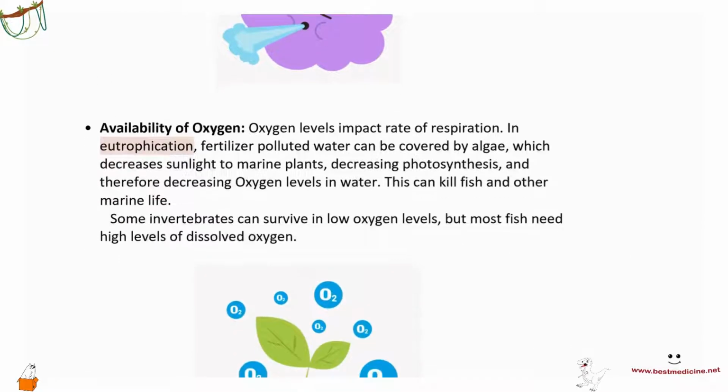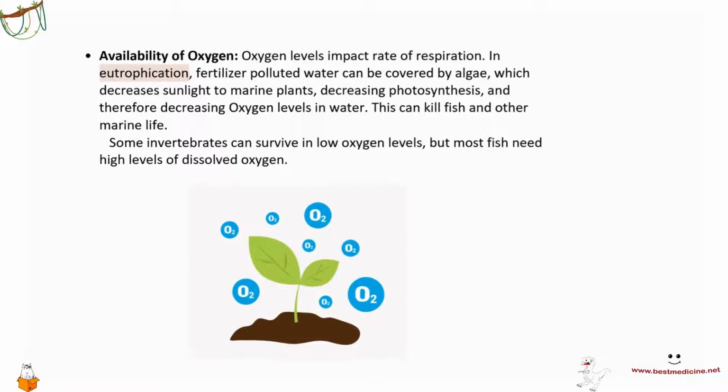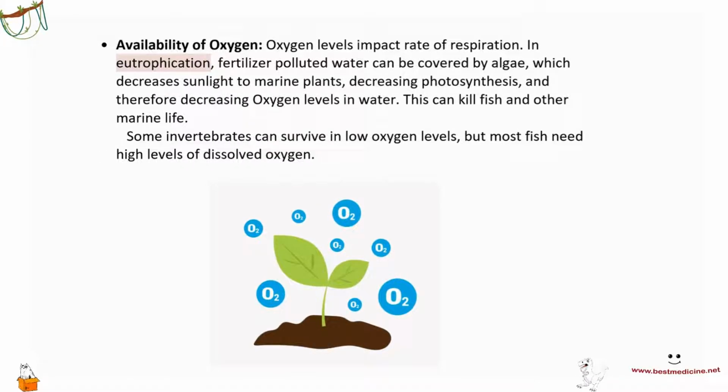Then we have availability of oxygen. Why would oxygen be important? Well, without oxygen, you literally cannot live, can you? You cannot do aerobic respiration. So, oxygen levels impact the rate of respiration. Do you remember eutrophication? Eutrophication is a very good example of absence of oxygen affecting marine life.